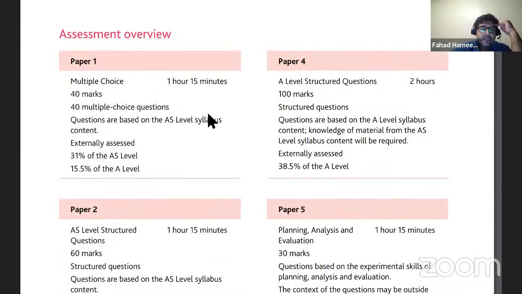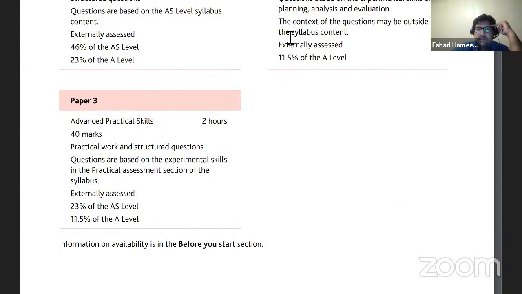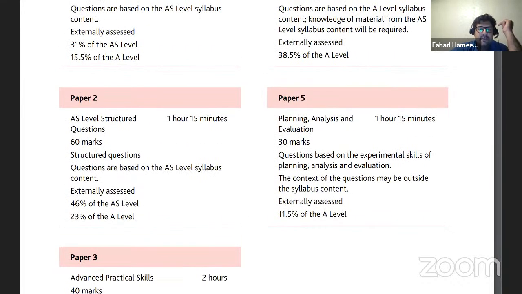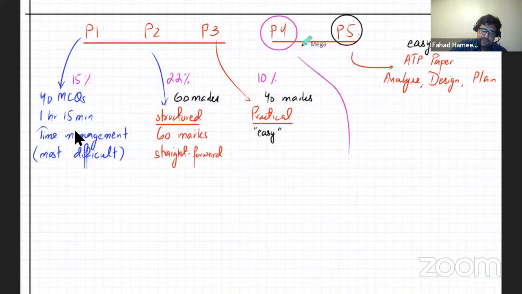Yep, this one. P1 is 15%. This one is 23%. This is 11%. So I just took it as 10%, 11%. The first one, the MCQ, is approximately 15%. And the big one, which is again an A2 exam, is approximately 40%. I think it was 38.5%, so I'll go with the approximate number, 40%. And that's a structured paper like P2 as well.